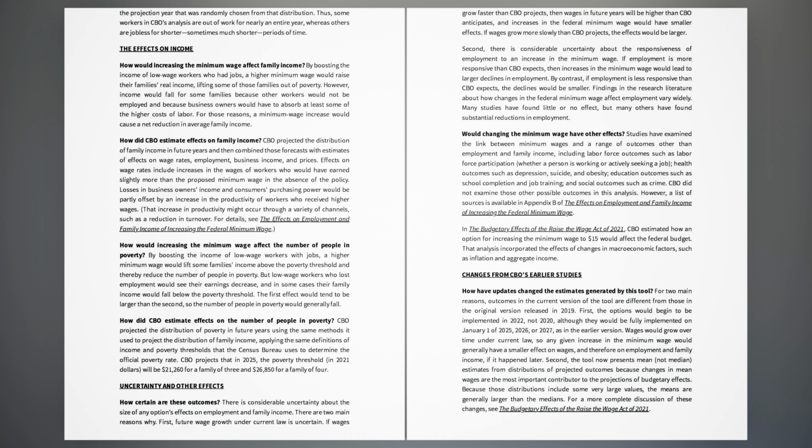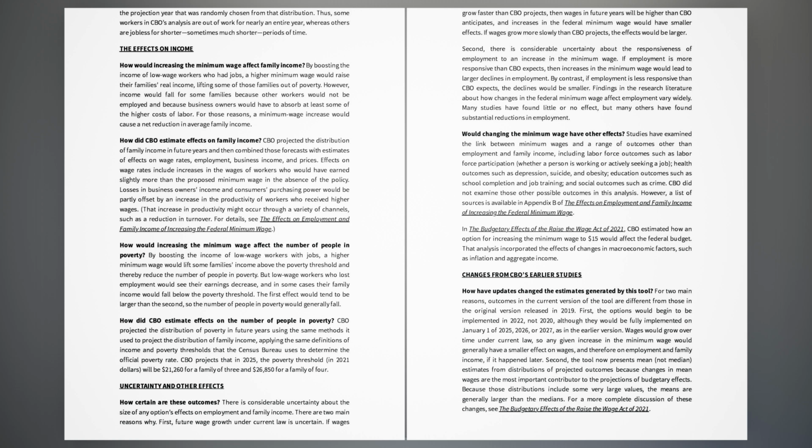How did CBO estimate effects on the number of people in poverty? CBO projected the distribution of poverty in future years using the same methods it used to project the distribution of family income, applying the same definitions of income and poverty thresholds that the Census Bureau uses to determine the official poverty rate. CBO projects that in 2025, the poverty threshold, in 2021 dollars, will be $21,260 for a family of 3 and $26,850 for a family of 4.